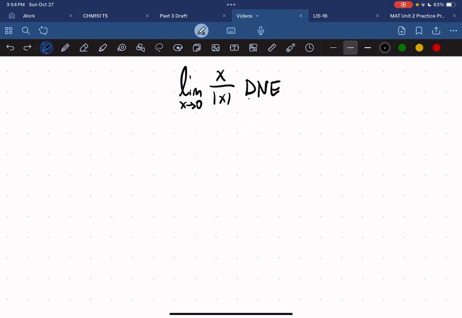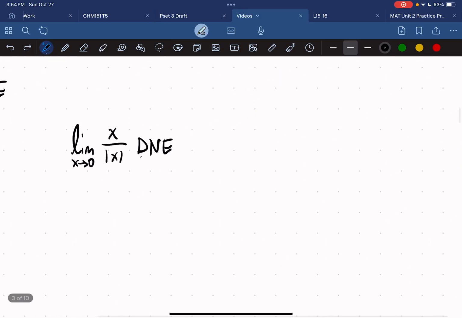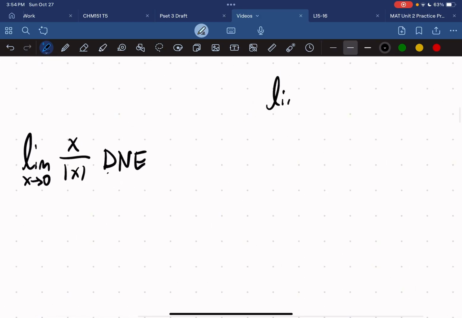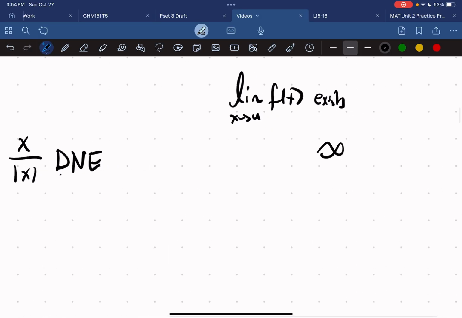So first, what does it mean when a limit exists? So let's say we want to say that the limit as x approaches a of f at x exists, right? How do we say this? Well, this just means that there is one convergent point in which, as x gets infinitely closer to a, the function converges at that point. But this point has to be a real number, right? Infinity does not exist. Negative infinity doesn't exist.